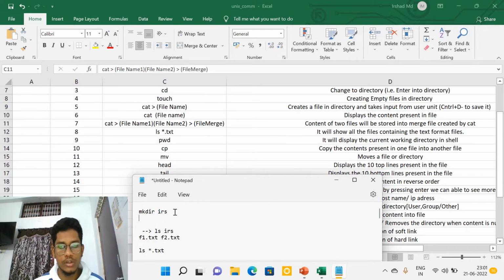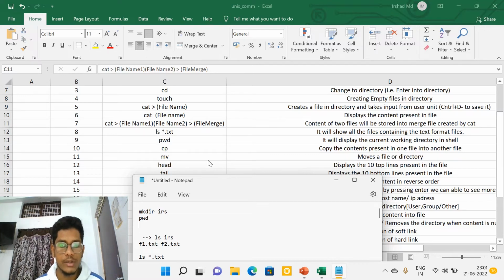In real life we have thousands of different directories. If you want to know which directory we are currently working in, with the help of a simple command, pwd, simply press enter, and we are going to get the directory name. So that's what this command is about.